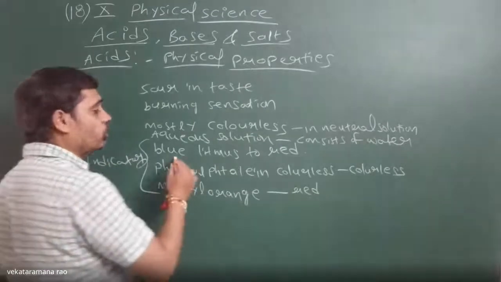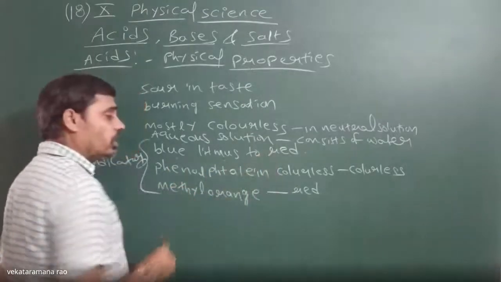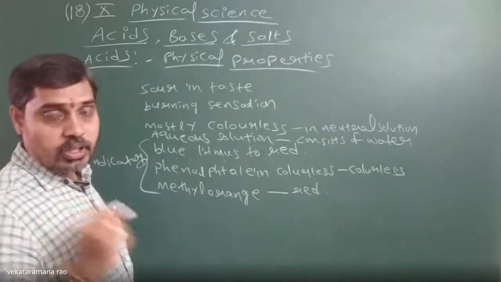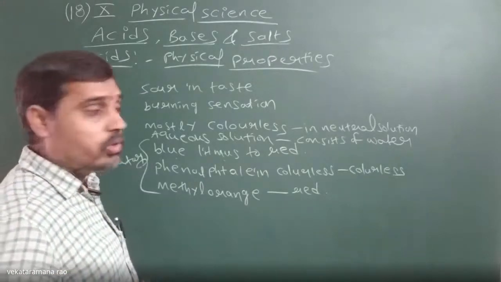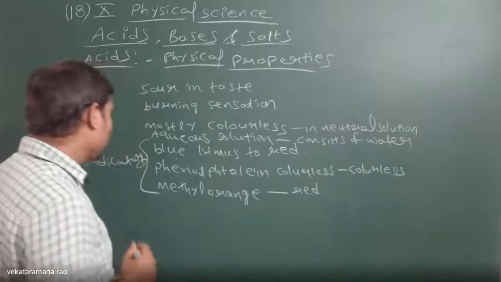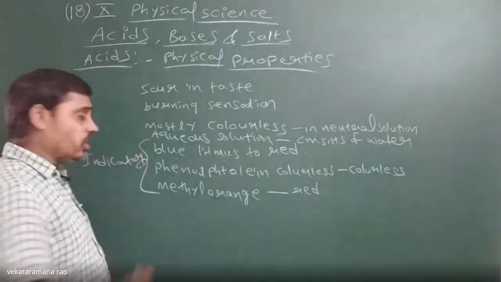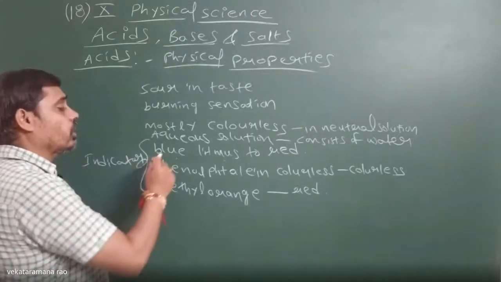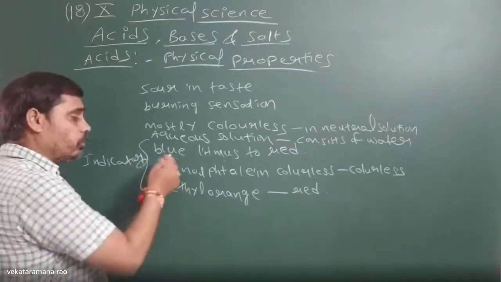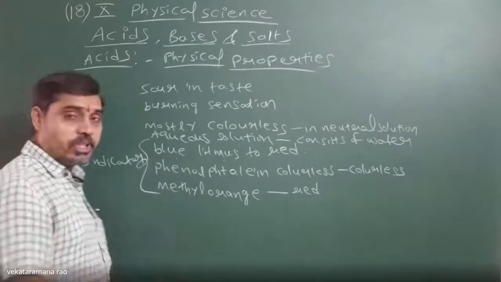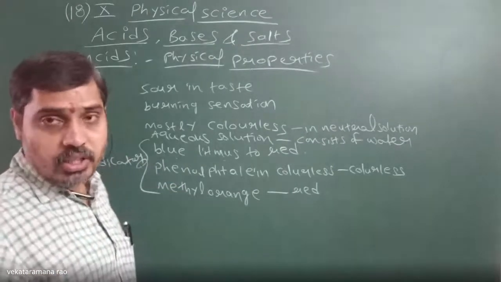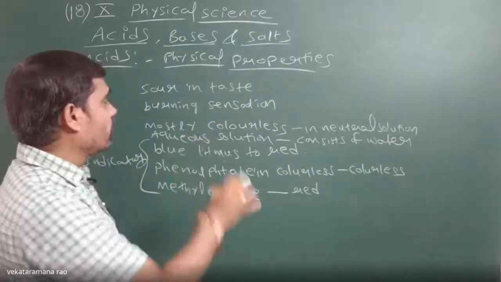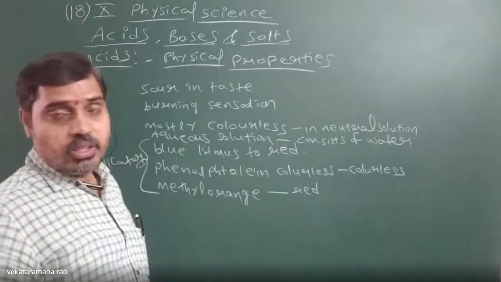So they will turn blue litmus to red, phenolphthalein colorless to colorless only, methyl orange color to red, and there are some olfactory indicators. These are natural indicators. Now, how do we know that they turn blue litmus to red? Because of blue litmus, because of phenolphthalein, because of methyl orange indicator. What are all these? They are indicators. So like this, we have an idea regarding acids. Now, what about bases?